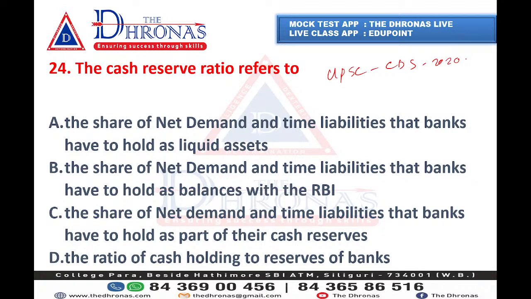Every statement says the share of net demand and time liability that a bank has to hold as liquid asset. Option B says the bank has to hold as balance with the RBI. Option C says the bank has to hold as a part of their cash reserve. So this line only makes the difference: liquid asset, or balance with RBI, or part of their cash reserve, or the ratio of cash holding to reserve of bank.